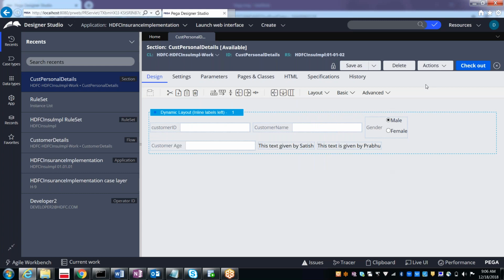Okay, like that. Once you check in, the checkout button will be available again. Once you check out, it will change to check-in.